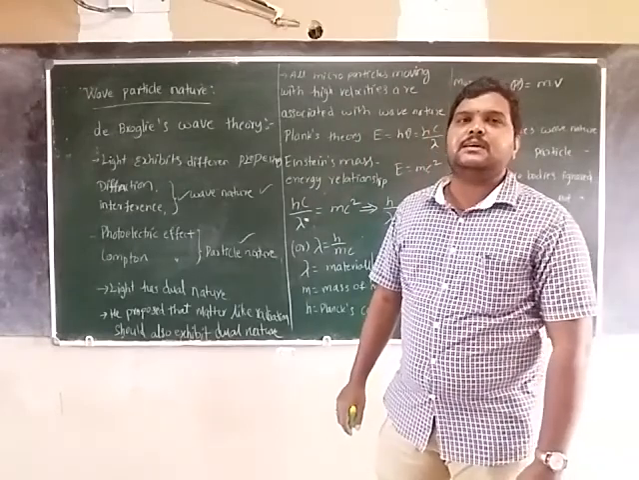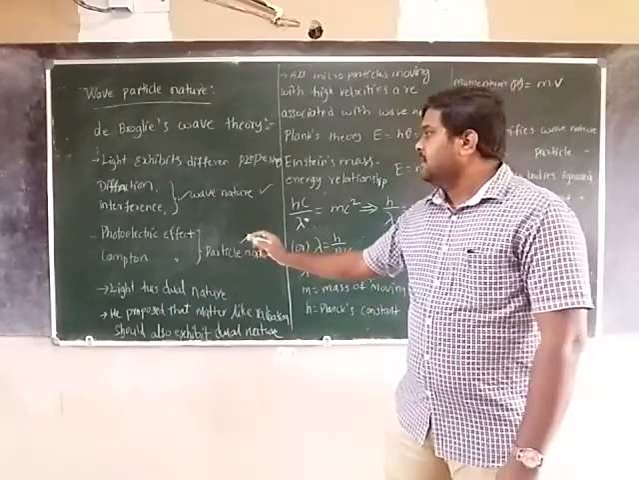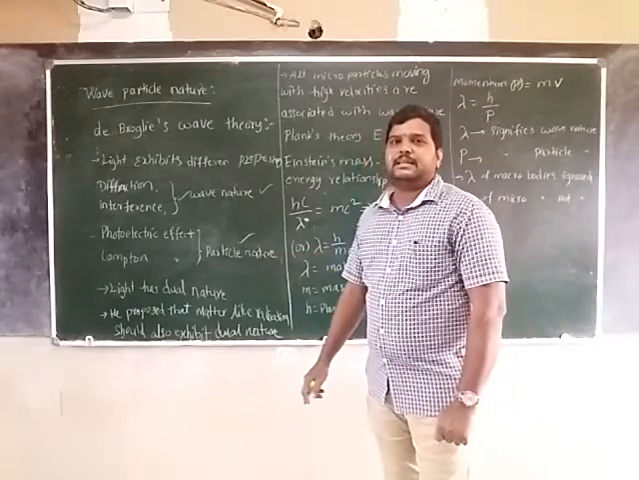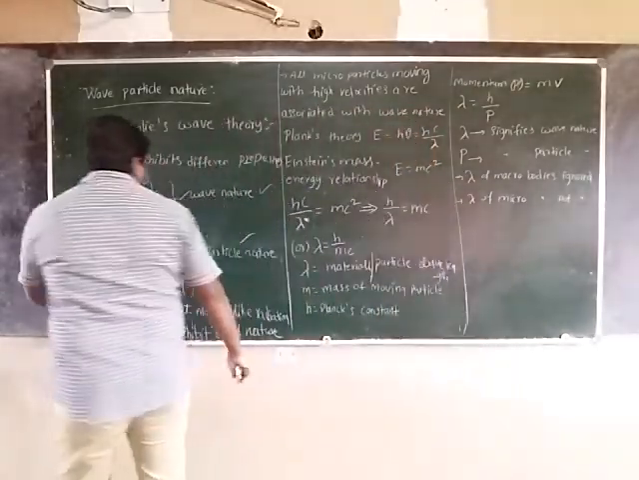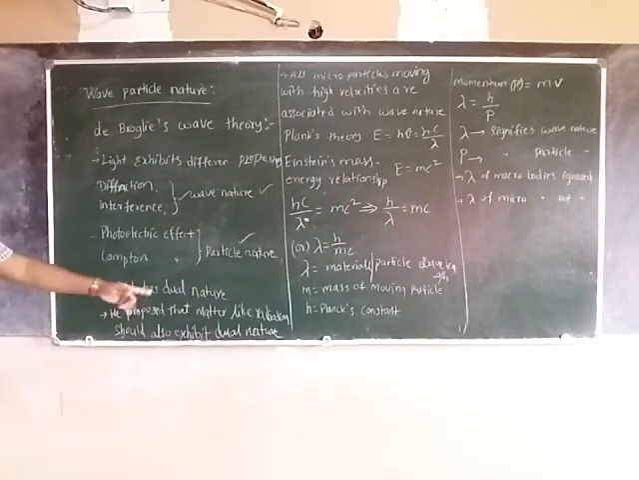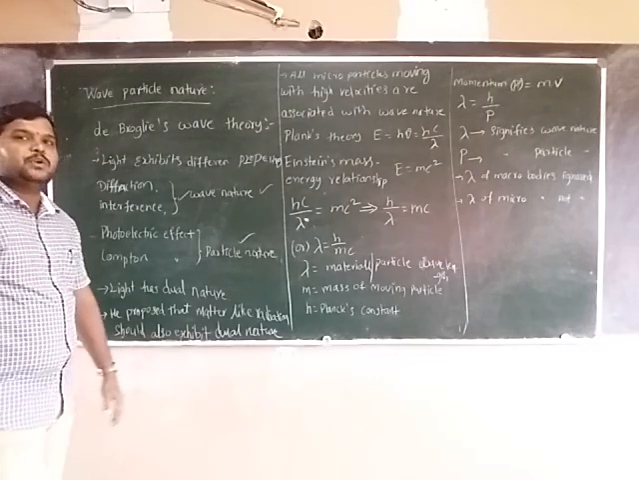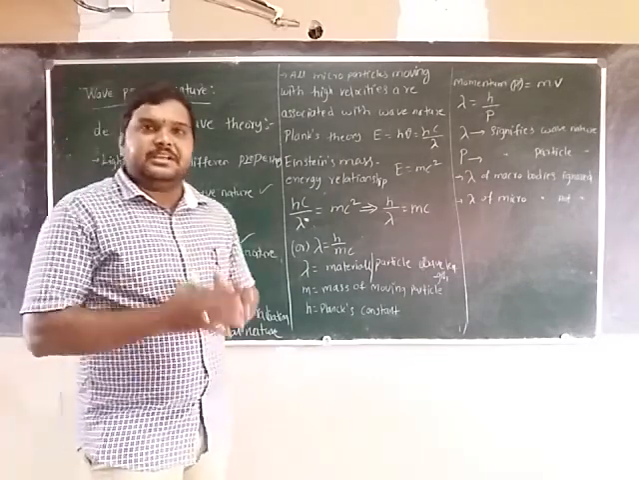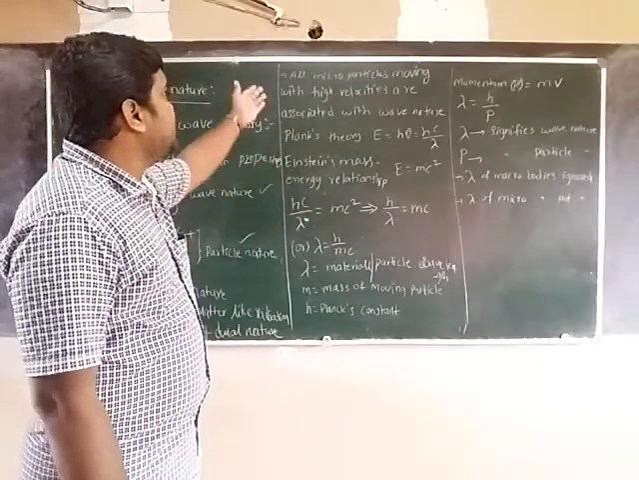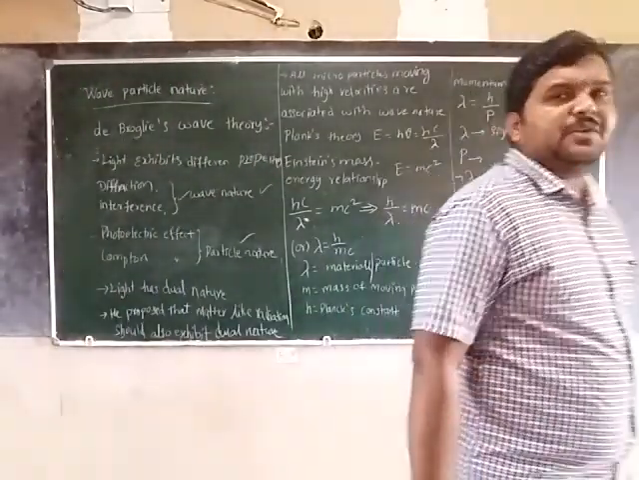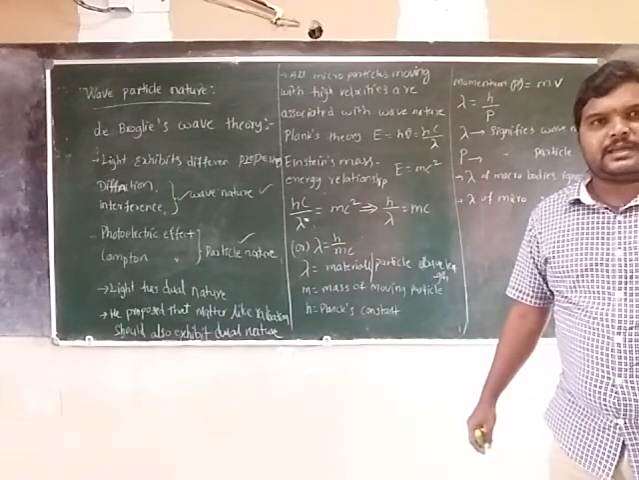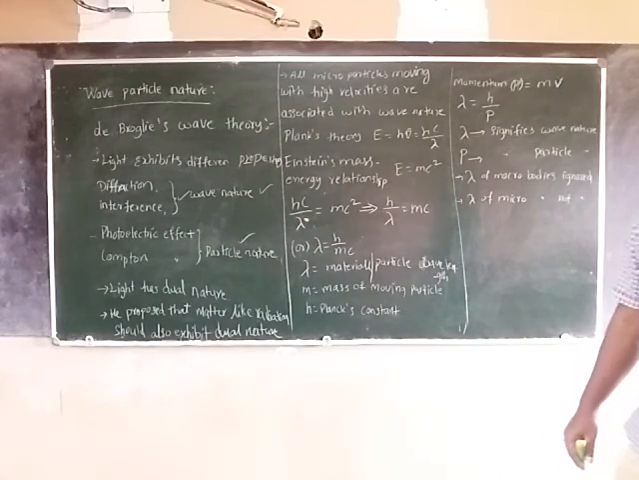Diffraction and interference prove that light has wave nature, and photoelectric effect and Compton effect say that light has a particle nature. So by this we can say light has dual nature. Next, he proposed that matter, like radiation, should also exhibit dual nature. So if you take any particle which is moving, any particle in motion is a wave.